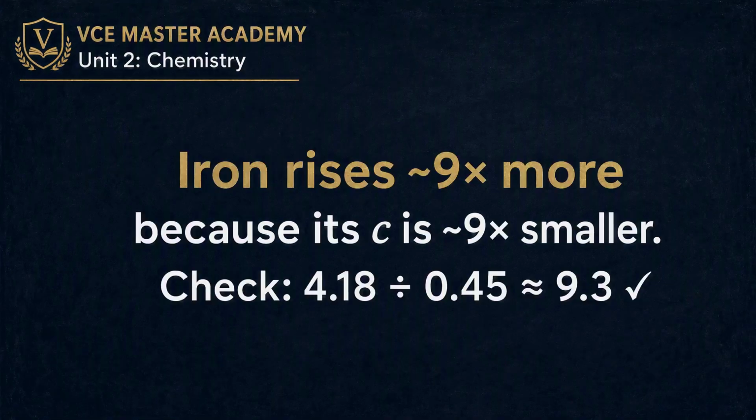Box the idea. Iron's temperature jumps about 9 times higher because its heat capacity is about 9 times smaller. Small c means easy to heat. Big C means stubborn. Reasonable? 4.18 divided by 0.45 is about 9.3, and 93 is about 9.3 times 10. The two answers agree with each other.